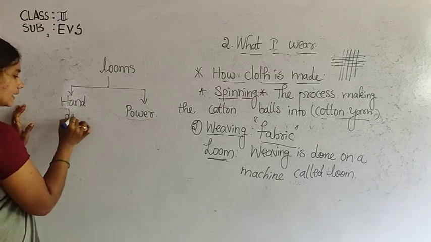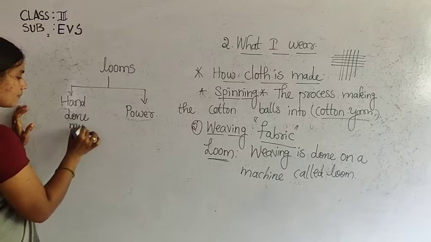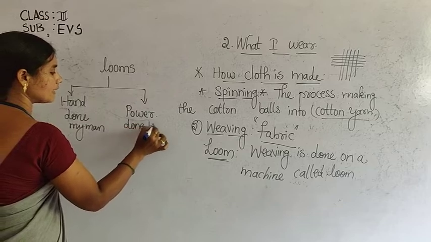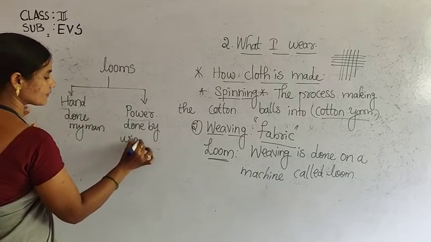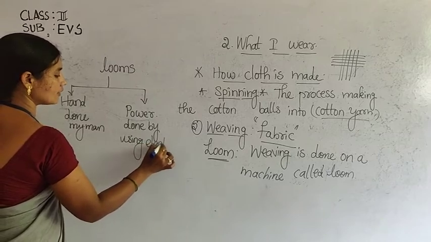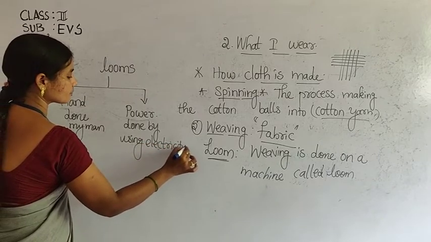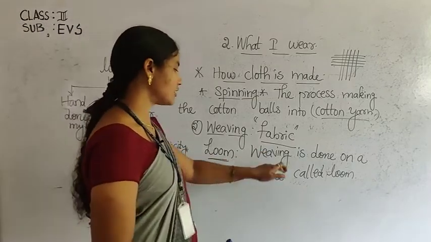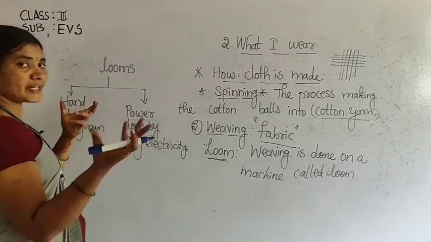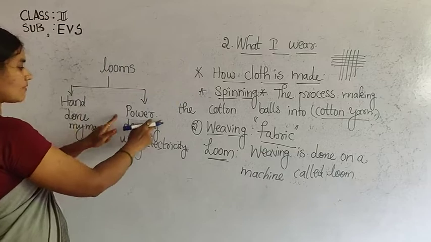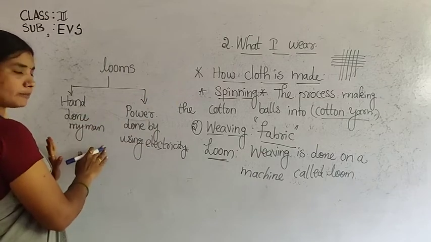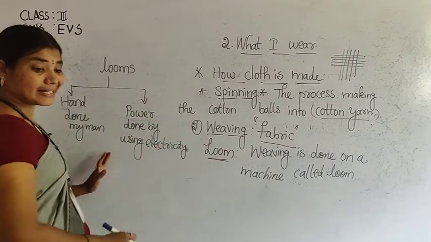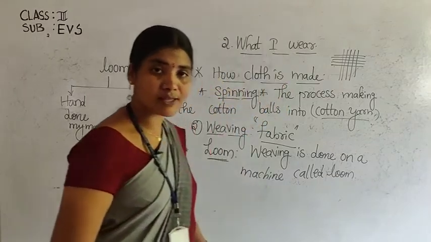Hand loom is operated by man. Power loom is operated using electricity. So what is meant by loom? Weaving done on a machine is called a loom. How many types of looms are there? Two types: hand loom and power loom. Hand loom means done by using manpower. Power loom is done by using electricity.